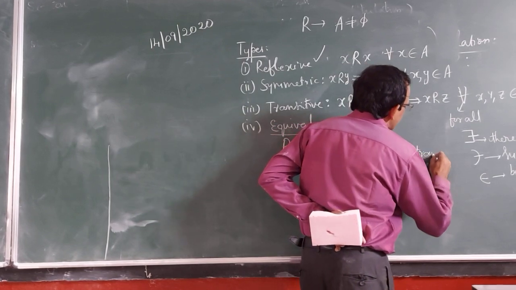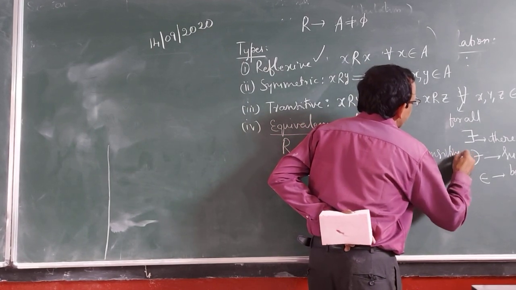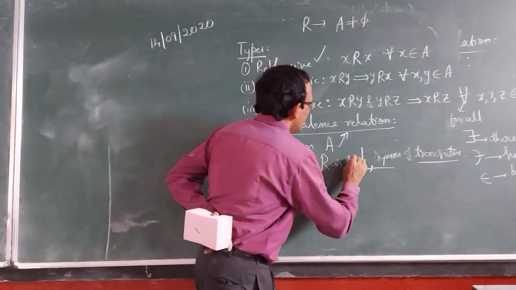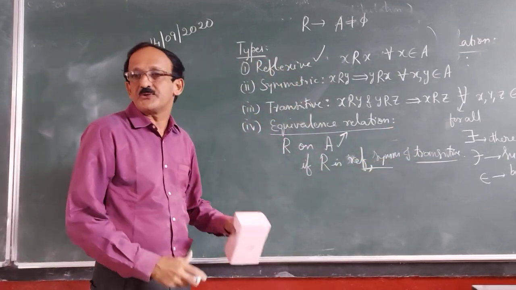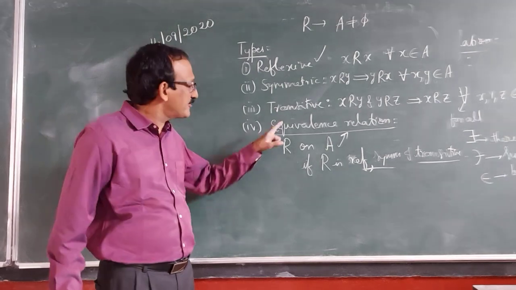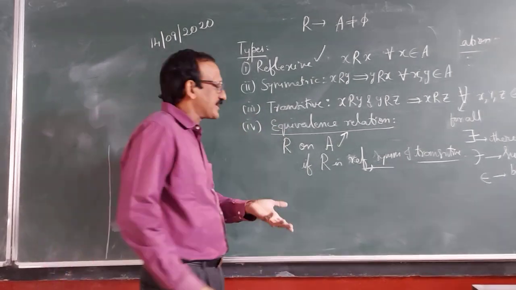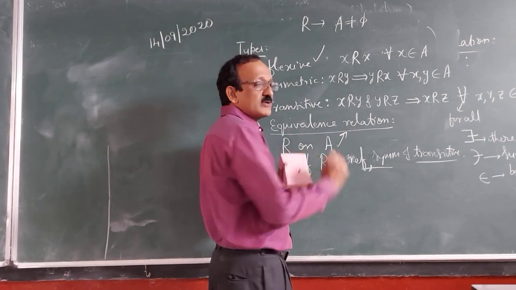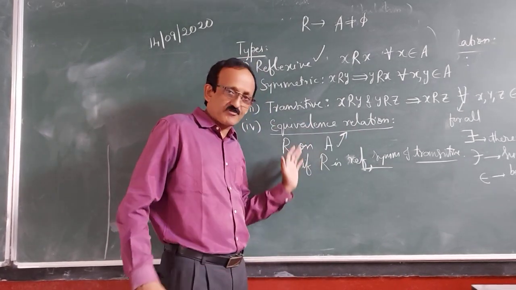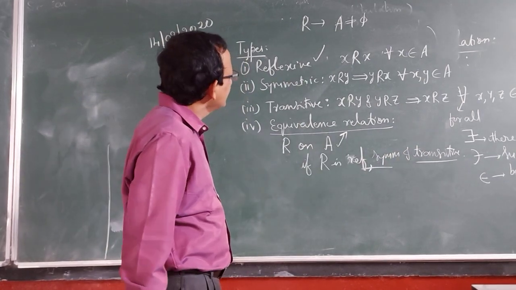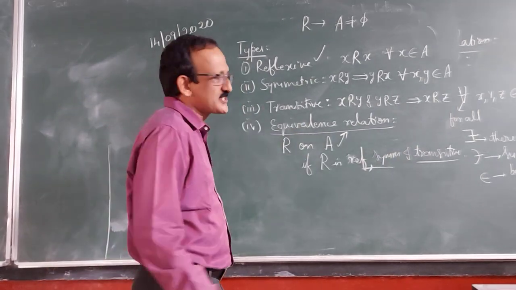If all three properties are satisfied, then R is an equivalence relation. Fine, I'll pick one or two quick examples.